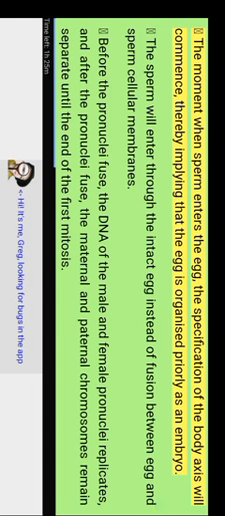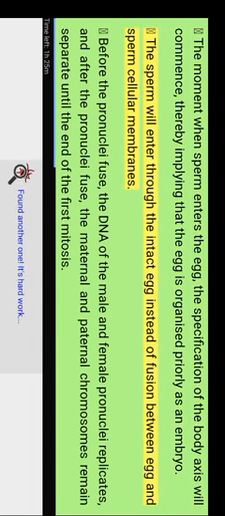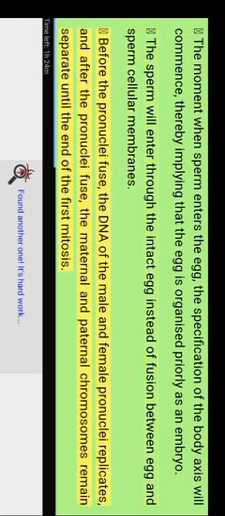The moment the sperm enters the egg, the specification of the body axis will commence, implying that the egg is organized beforehand as an embryo. The sperm will enter through the intact egg instead of fusion between egg and sperm cellular membranes. Before the pronuclei fuse, the DNA of the male and female pronuclei replicates, and after the pronuclei fuse, the maternal and paternal chromosomes remain separate until the end of the first mitosis.